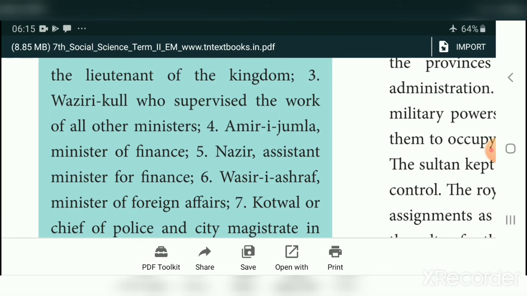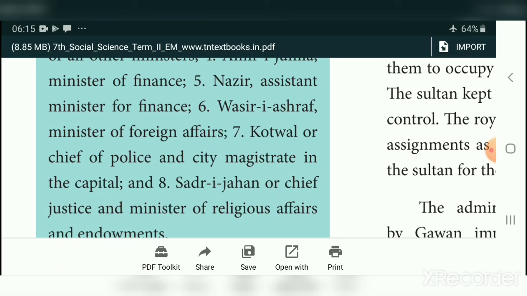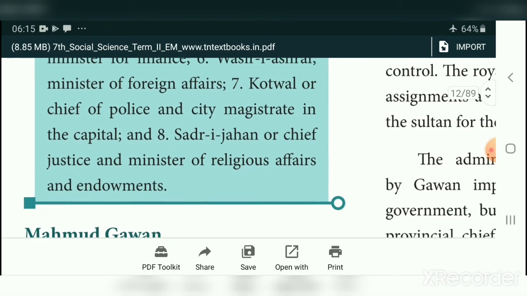Wazir-i-Ashraf was the minister of foreign affairs. Kotwal was the chief of police and the city magistrate in the capital. And the eighth minister, Sadr-i-Jahan, was the chief justice, or minister of religious affairs and endowment.